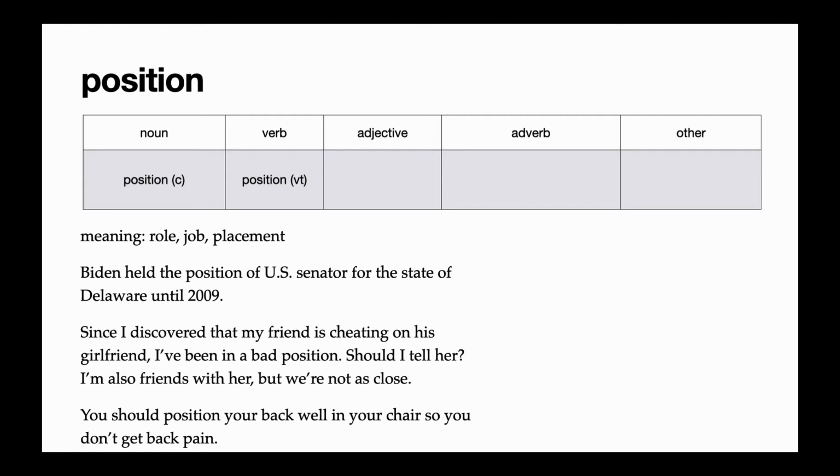In the last example, we see position used as a verb. You should position your back while in your chair so you don't get back pain. So here, position your back means to place your back, to hold it in a position, to hold it in a state.